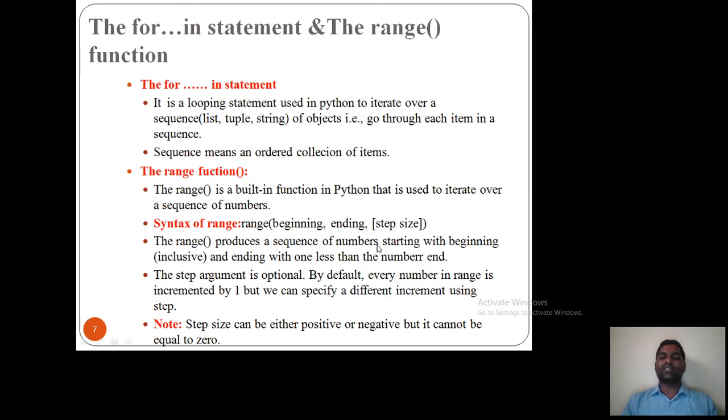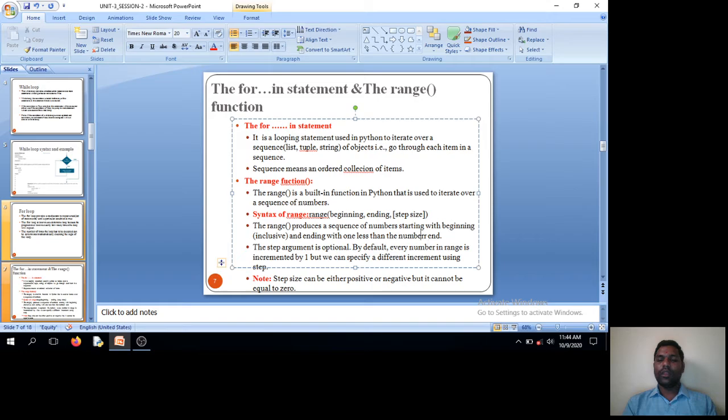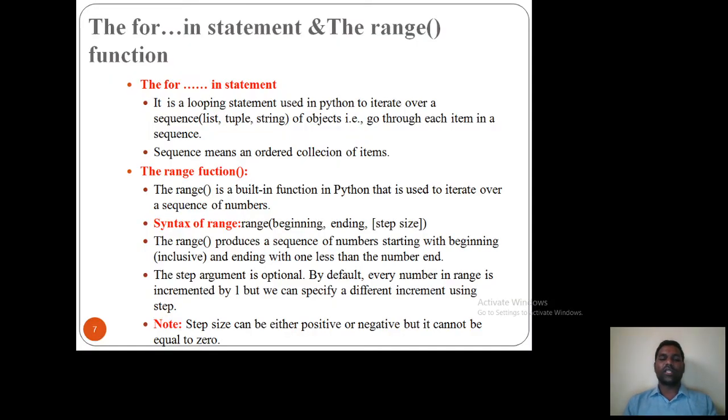Range provides the sequence of numbers starting with the beginning inclusive and ending 1 less than the number end. So here if I say 0 to 8, then it will start with 0 and end with 1 less than that. That means 0 to 7 only. And next, step size is optional.